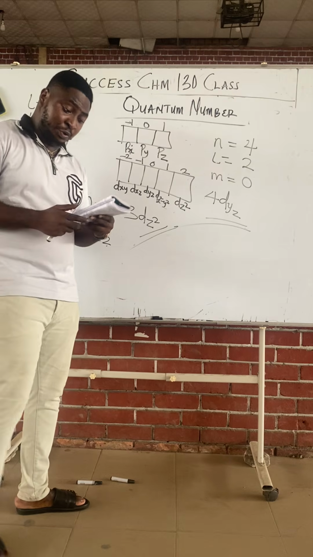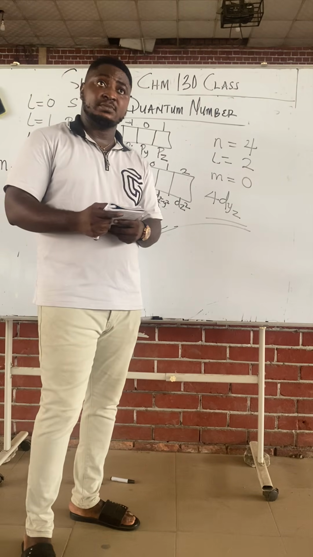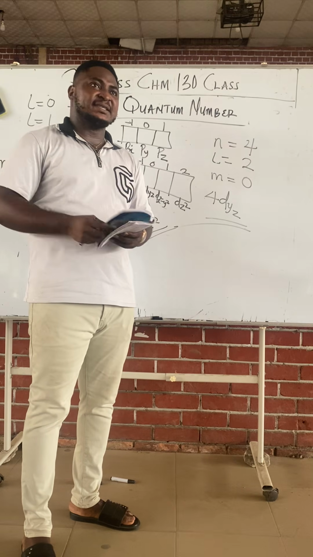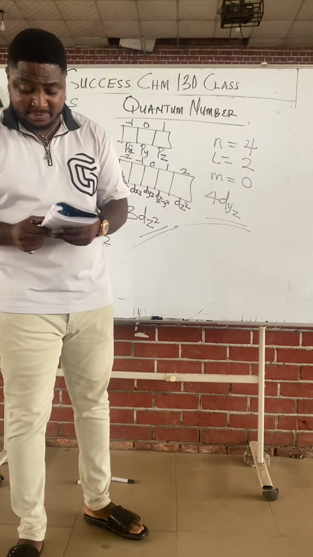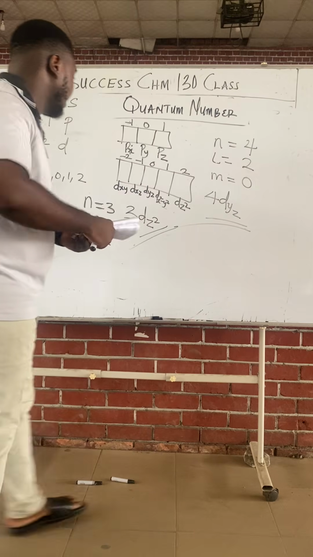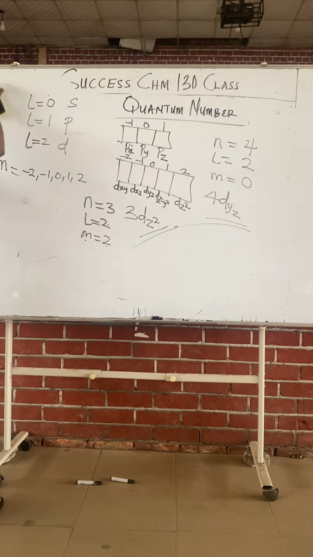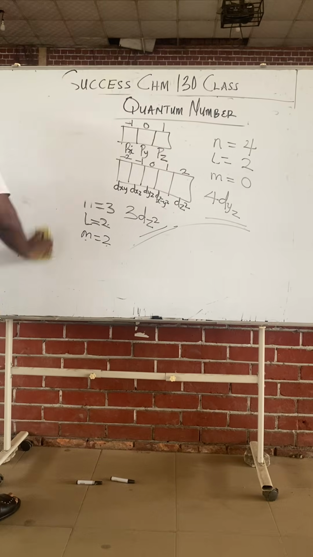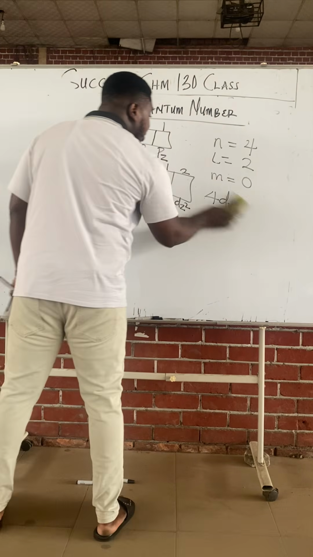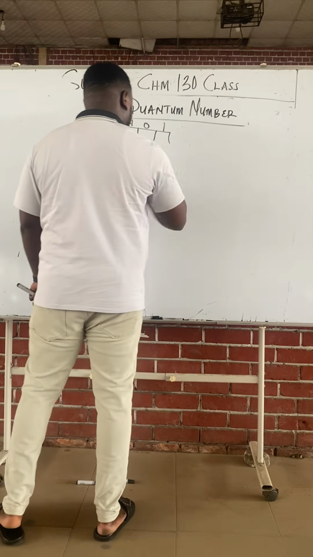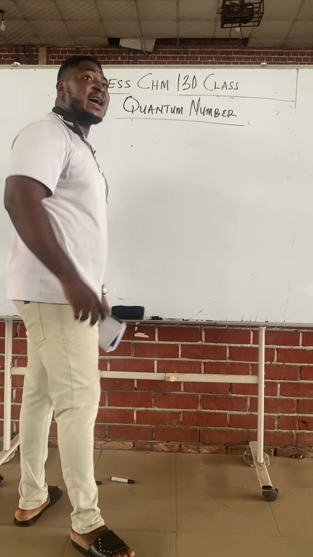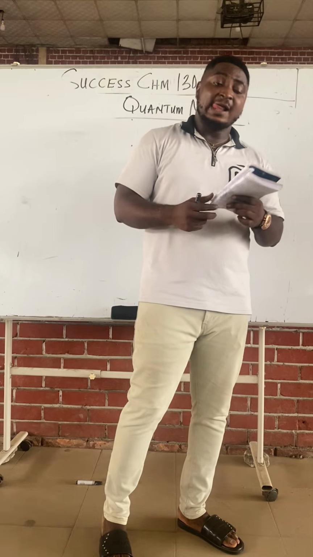Now, spin quantum number. Let's end it with the spin quantum number. The spin quantum number is symbolized by MS. It describes the orientation of the spin of an electron.